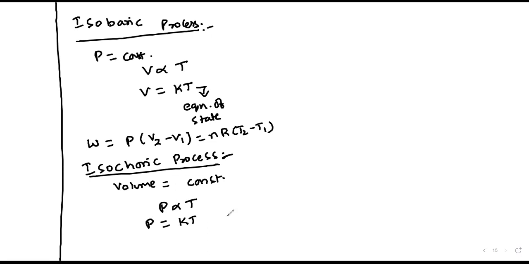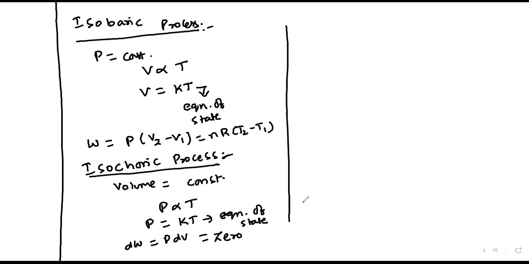That is the equation of state in the isochoric process. Since work done dW equal to PdV and here volume is constant, work done will be 0. These are the four processes which we will use.